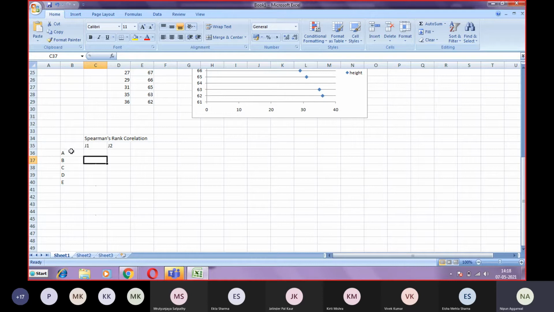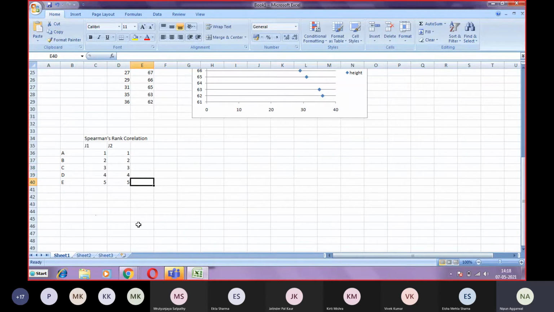When a contestant comes, judge 1 has to give a ranking to A, and J2 will also give a ranking to A. There are 5 candidates, so they have to give ranks from 1 to 5. Let's suppose judge 1 has given the ranking 1, 2, 3, 4, 5, and judge 2 has also given the ranking 1, 2, 3, 4, 5.